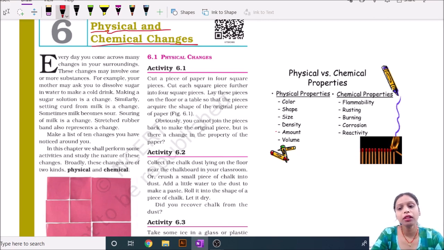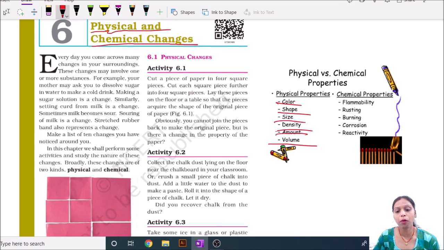Sometimes the change that occurs in substances is a physical property change, and such a type of change is called a physical change. Which types do we count in physical property? You can see it in this picture: color, shape, size, density, amount, volume. These are the physical properties.